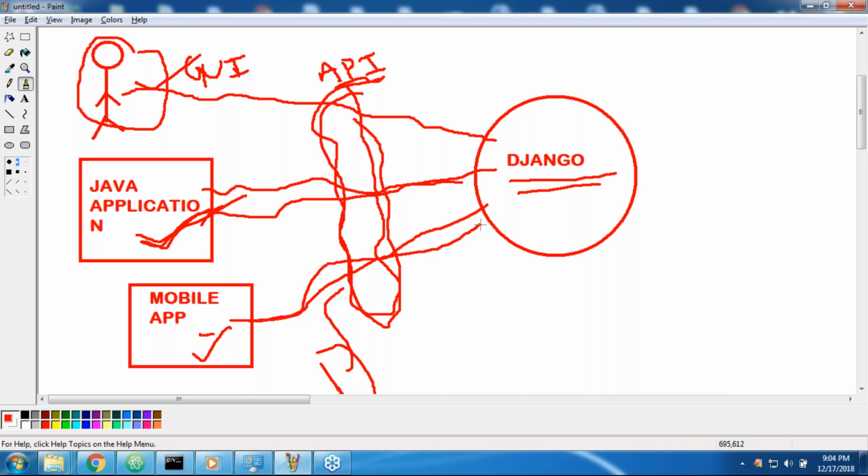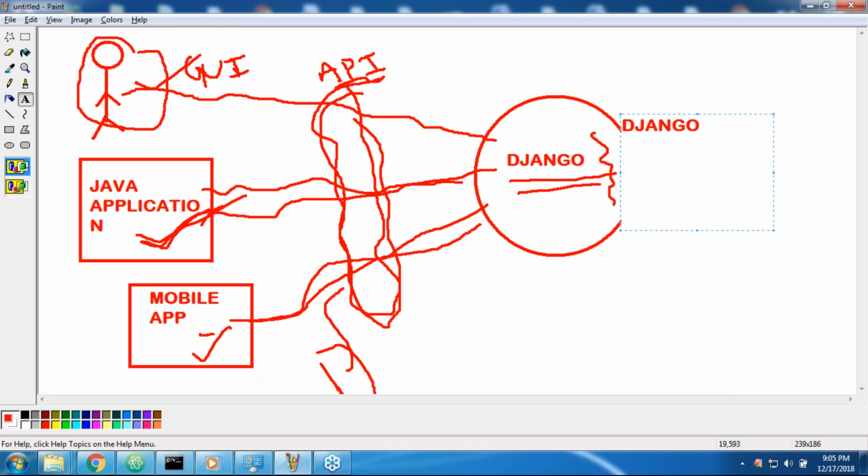Now observe my words very carefully. In the last few months, we learned how to develop Django applications: models, views, templates, template tags, and after that the model manager. Like that, we learned several things. At that time, our role was Django application developers.